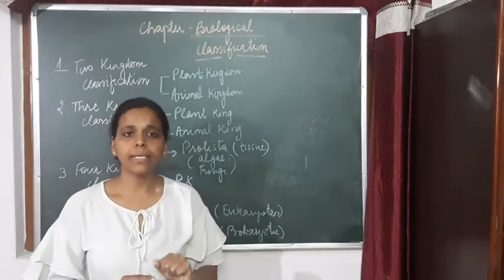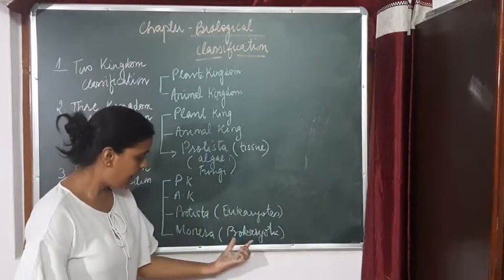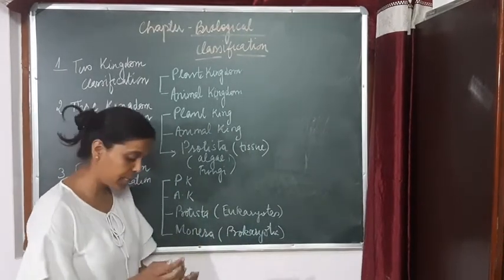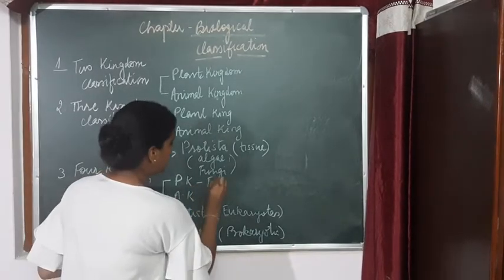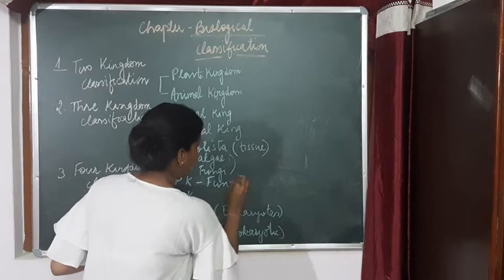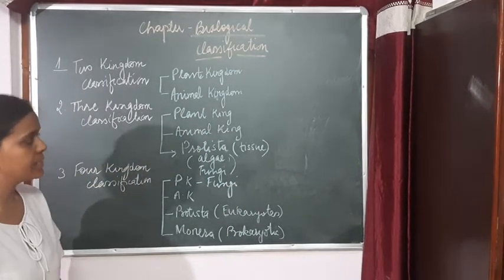So that is not correct. So again, the eukaryotes were under Protista and prokaryotes in Monera, and also fungi was kept in the plant kingdom. Right? So these were the four kingdom classification.